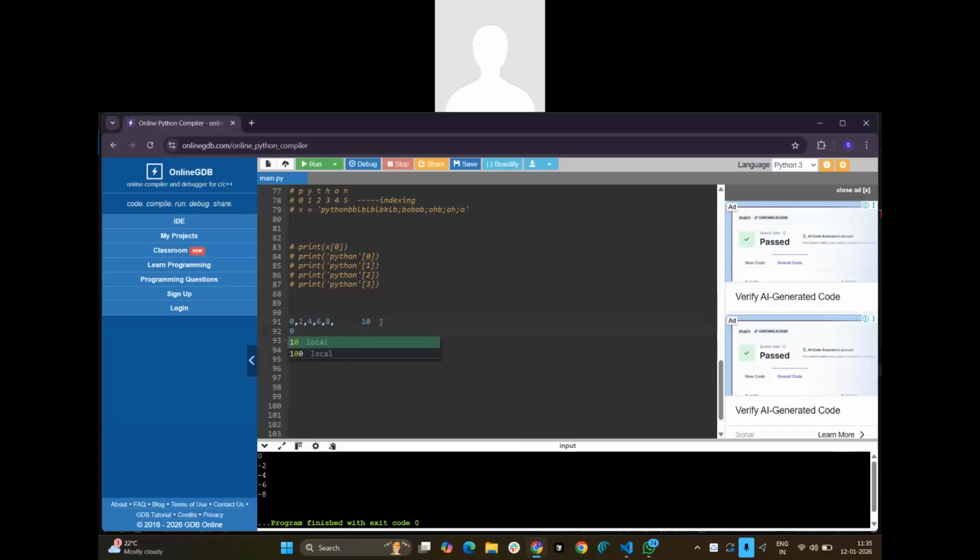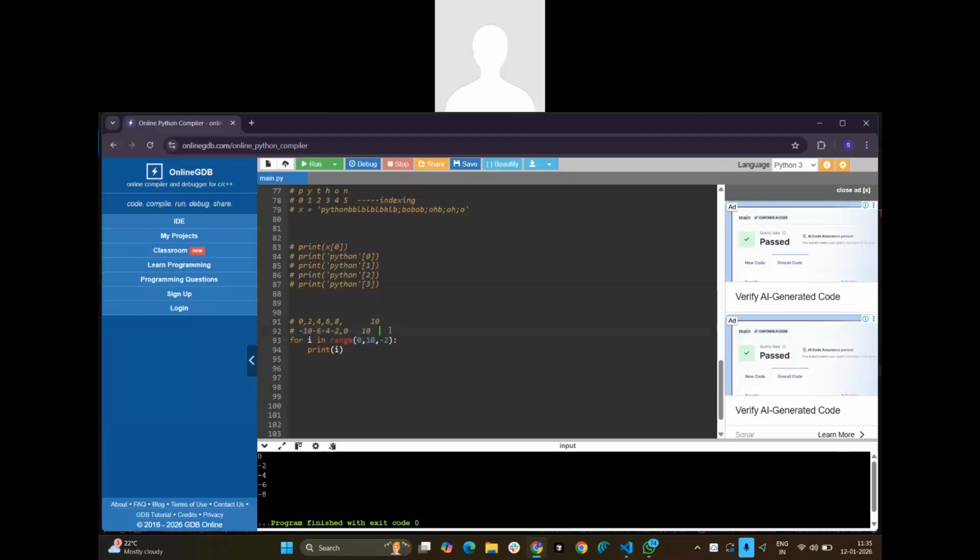But if you are going in a negative direction, you are shifting by -2. So -2, -4, -6, this is how it will be. But where should we go? Is the normal 10 value going to the forward direction or the backward direction? It is going to the backward direction. So there is no value called 10 in this direction. That is the reason we are not able to get the value. If we give -10, that will be the final value, where I need to stop. That is the reason we are able to get that value.